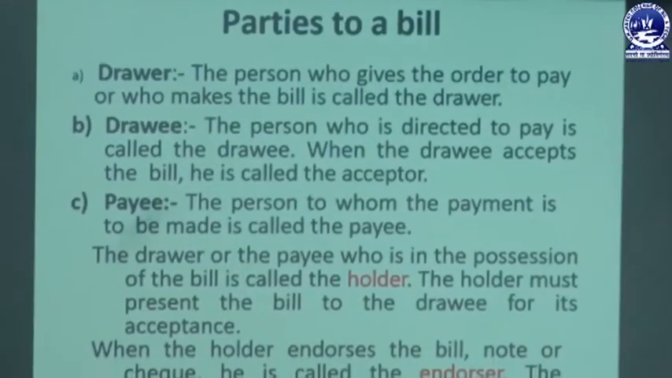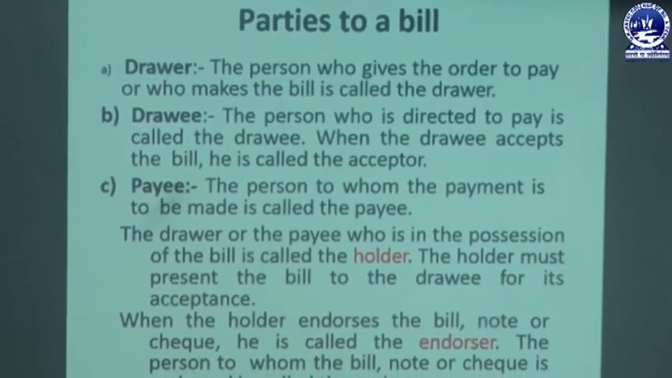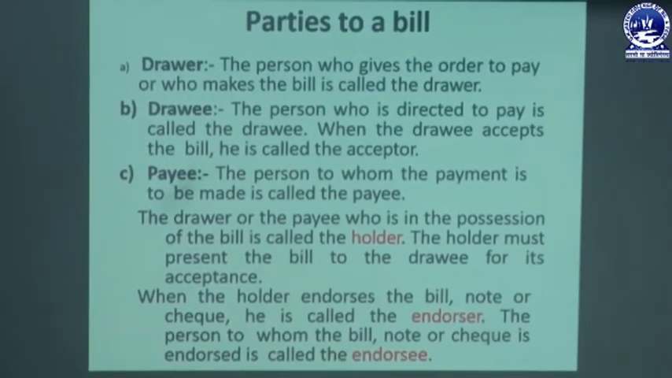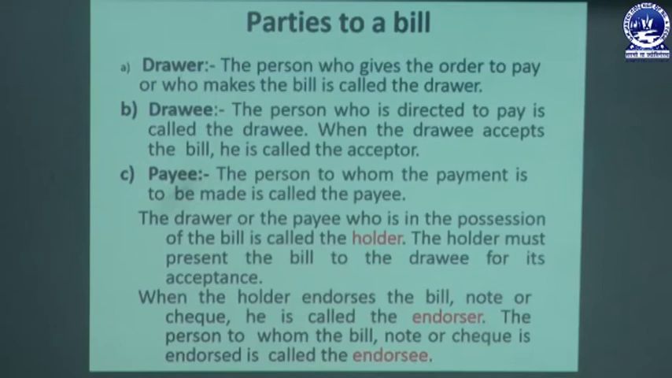So who are the parties to a bill of exchange? One is a drawer, second is a drawee, and third is the payee. These are the three parties involved in the bill of exchange. So who is the drawer? The person who gives the order to pay or who makes the bill is called the drawer. So generally the drawer is the maker of the bill, or the person who orders to pay, who is called the drawer.